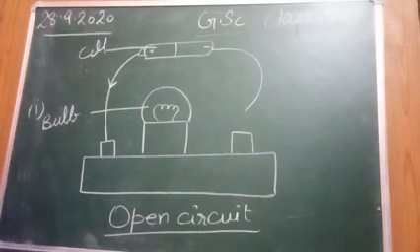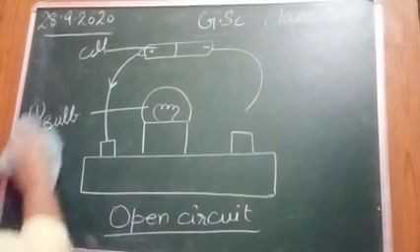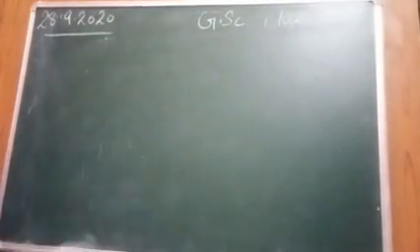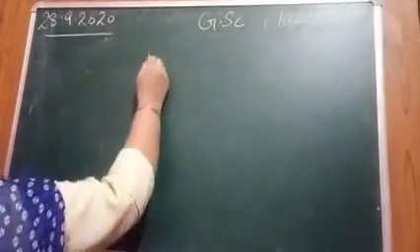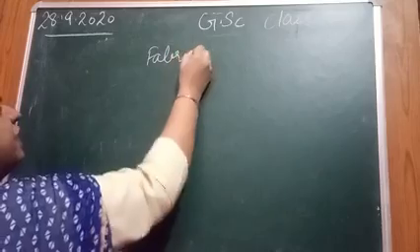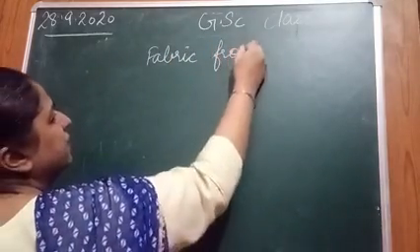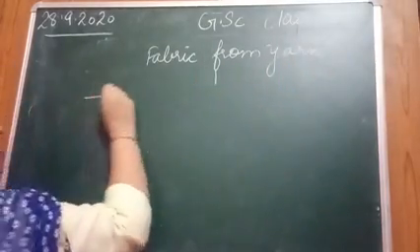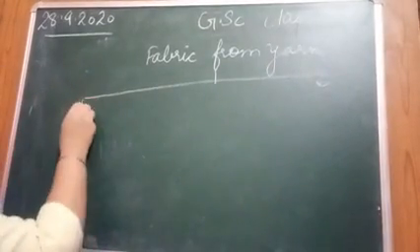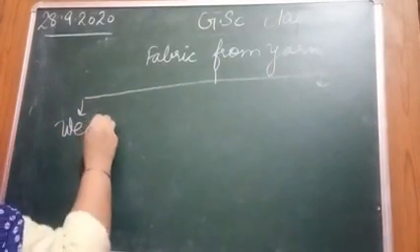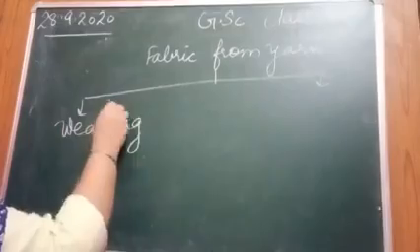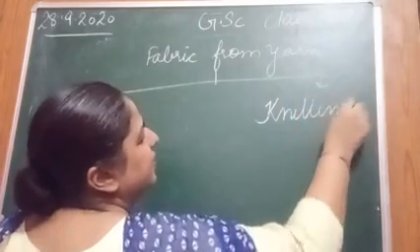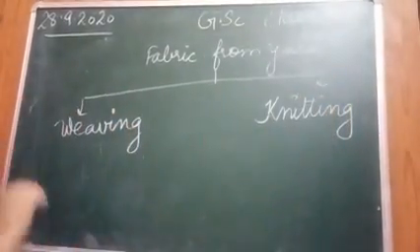Bache, there are 2 ways to make fabric from yarn. What you have to write? Fabric from yarn. What are the 2 ways? These 2 ways are weaving and knitting. What 2 ways are there? Weaving and knitting, right? Now what is weaving?